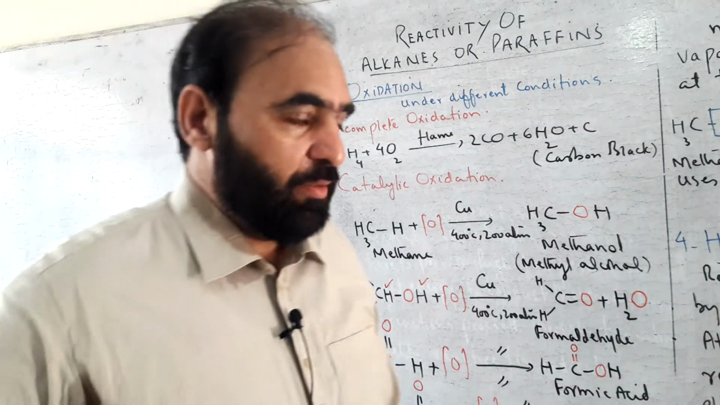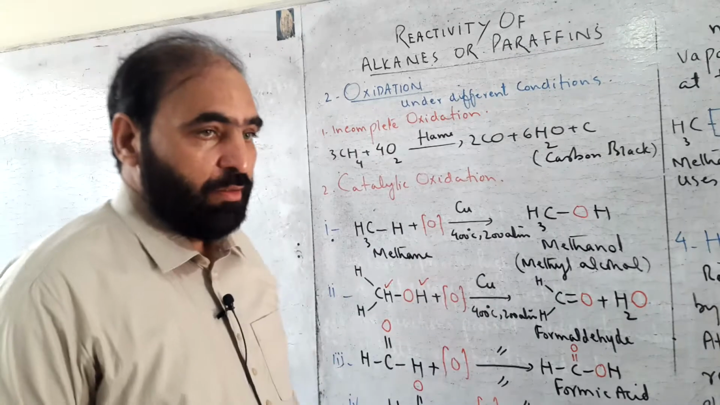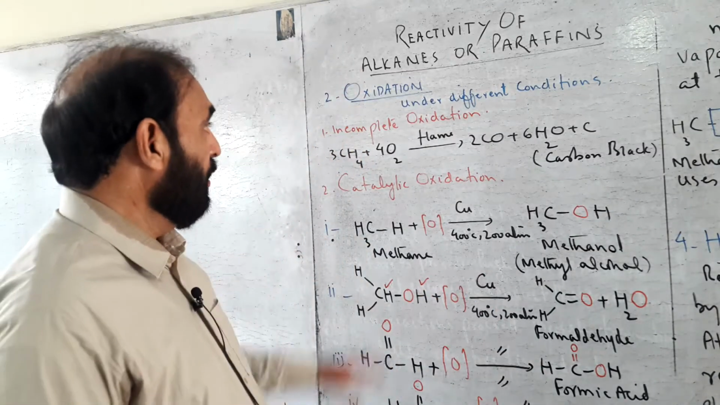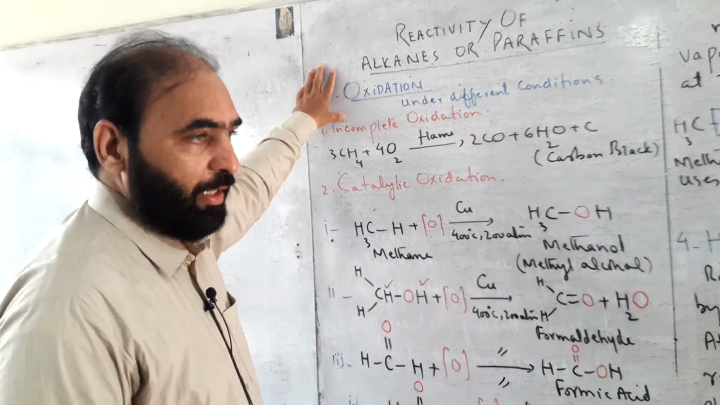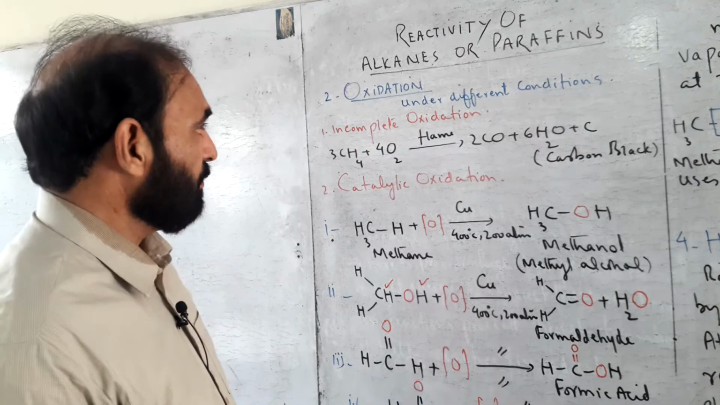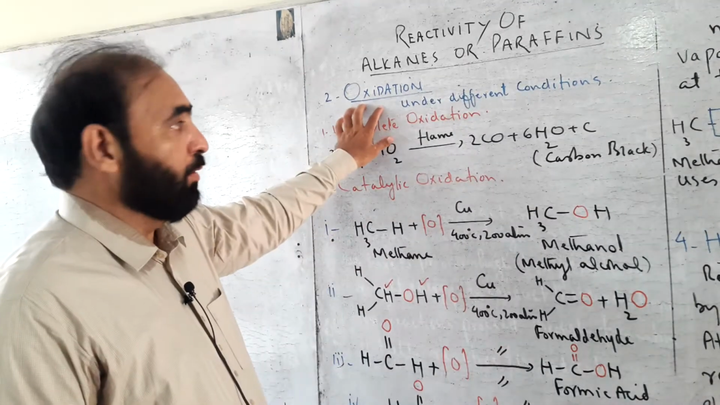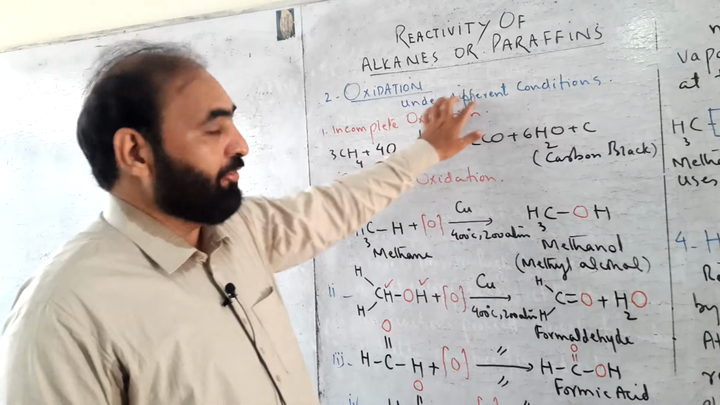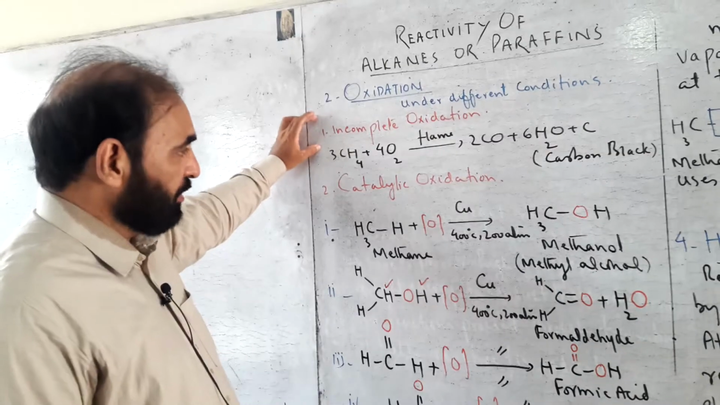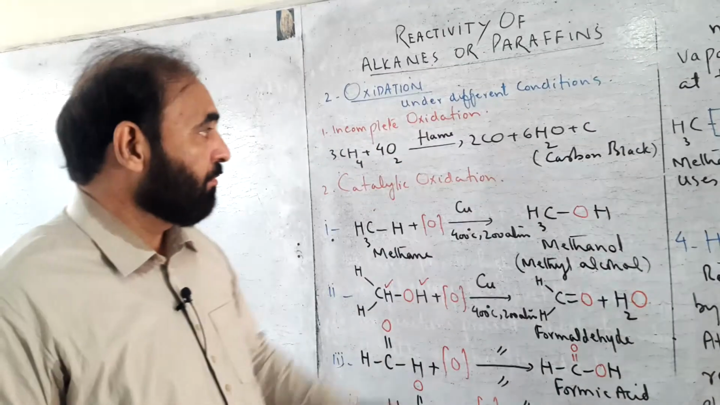We have started chemical reactions of alkane. First one was combustion, and now the second reaction of alkane is oxidation. Oxidation can be carried out under different conditions. First type of oxidation is incomplete oxidation.